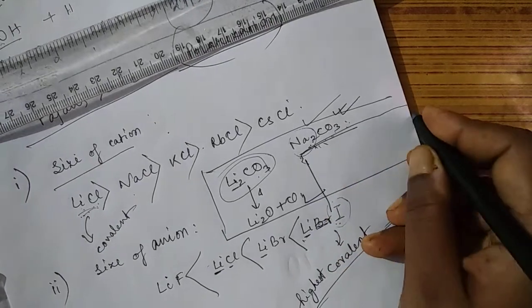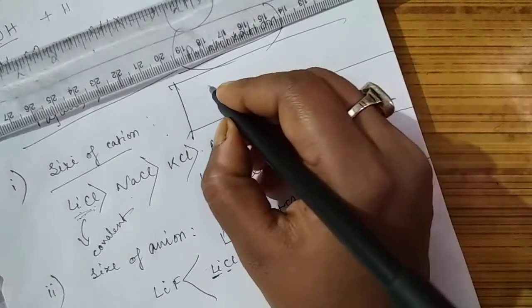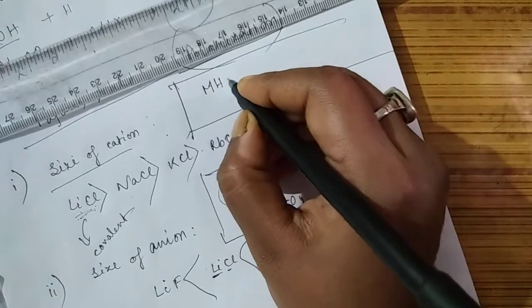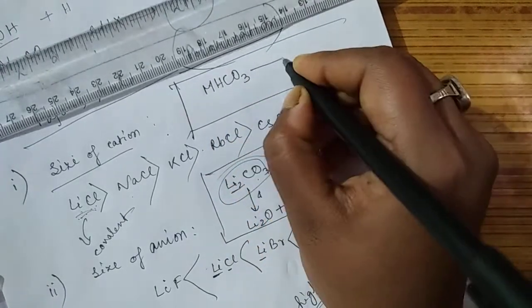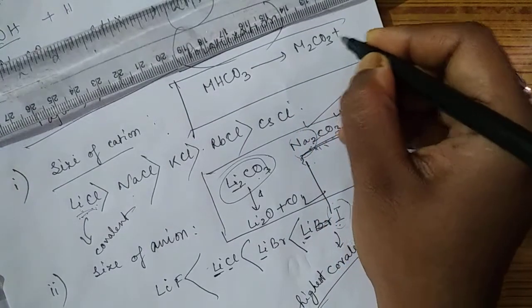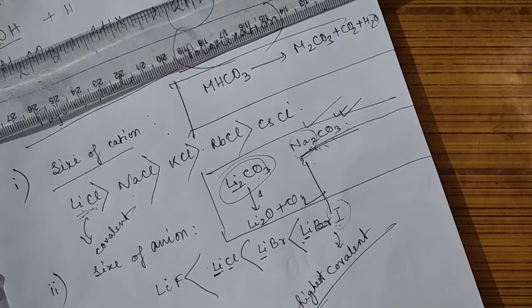Another thing is bicarbonate. Suppose you have any alkali metal, the bicarbonate will be MHCO3. If you give heat, generally they give M2CO3, carbon dioxide and water. So alkali metal bicarbonates give the carbonates when heated, and the thermal stability of the carbonates I already discussed. So these are the main compounds of the alkali metals which we have discussed.